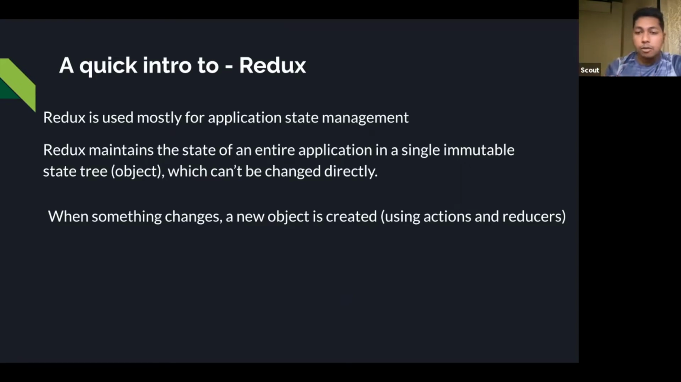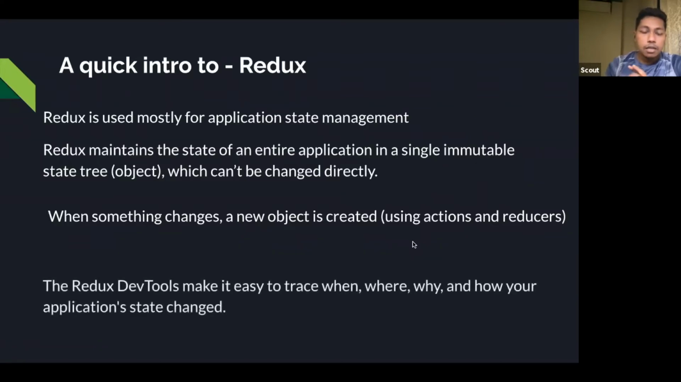So how would we do that? For that we will use actions. What do actions do? Actions allow us to change the data, but not directly, by creating a new object instead. All right, understood? The next thing is that we have Redux Dev Tools.